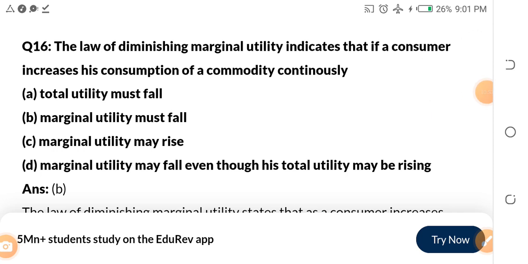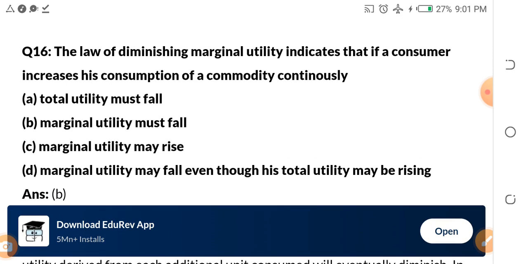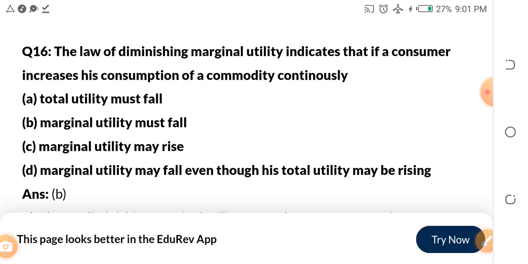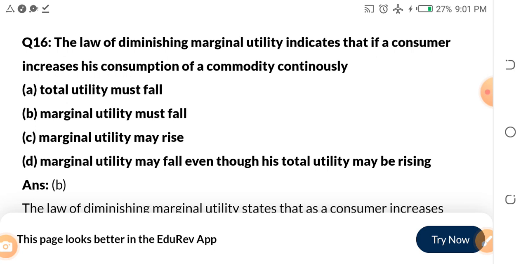Let's look at question number 16. The law of diminishing marginal utility indicates that if a consumer increases his consumption of a commodity continuously, A, total utility must fall.